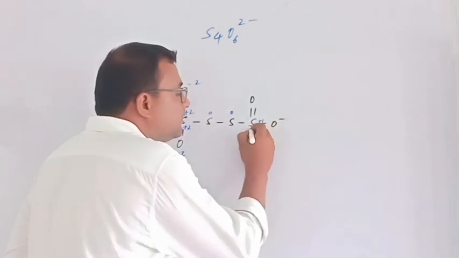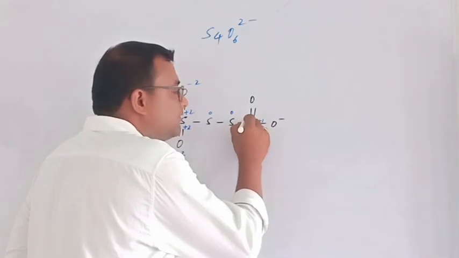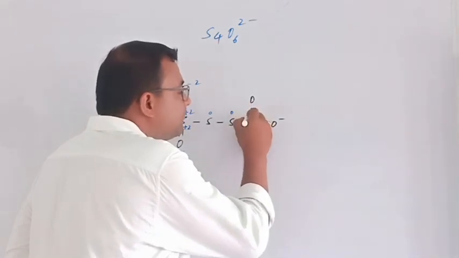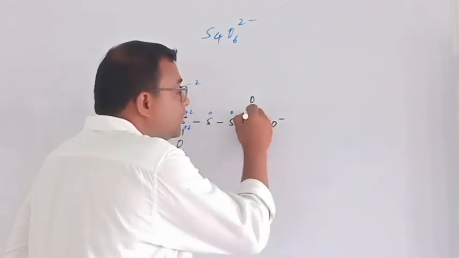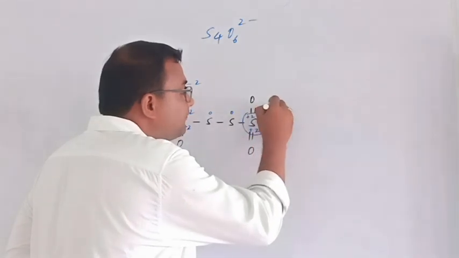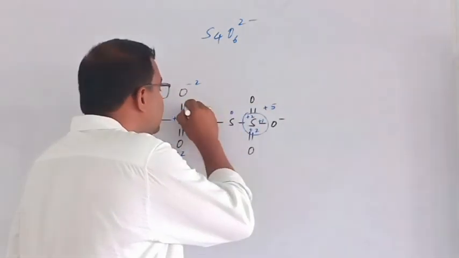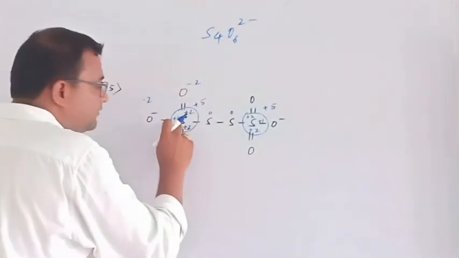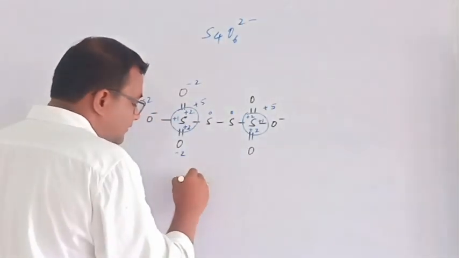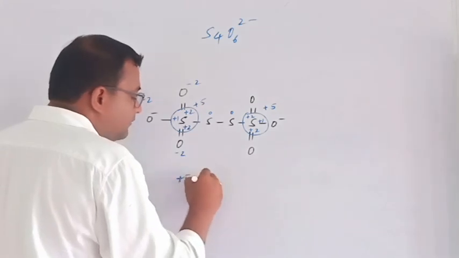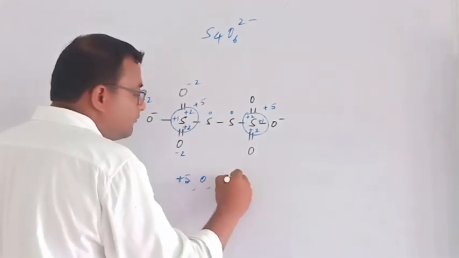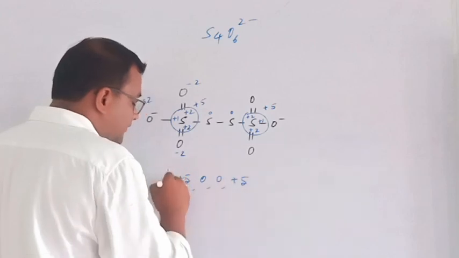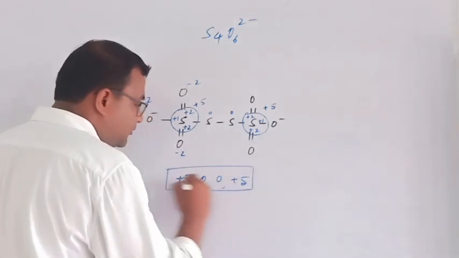Here it is plus 2. Here it is 0. Then here it is plus 2. So total charge is plus 5, 0, 0. So here total charge is plus 5. So this sulfur is plus 5, 0, 0, plus 5 is the correct option.